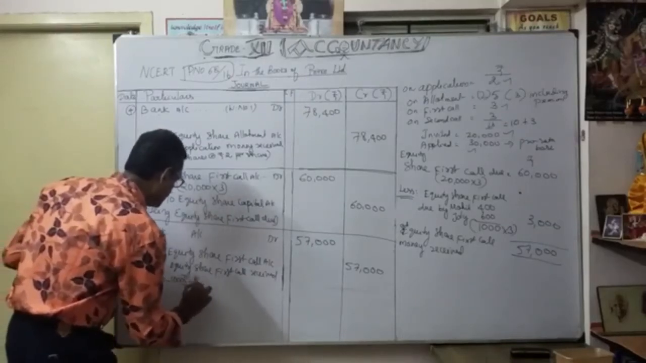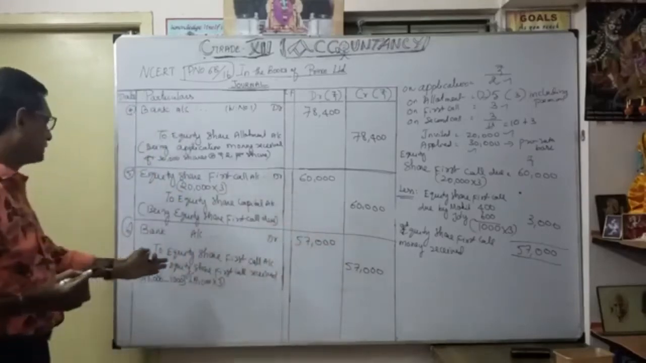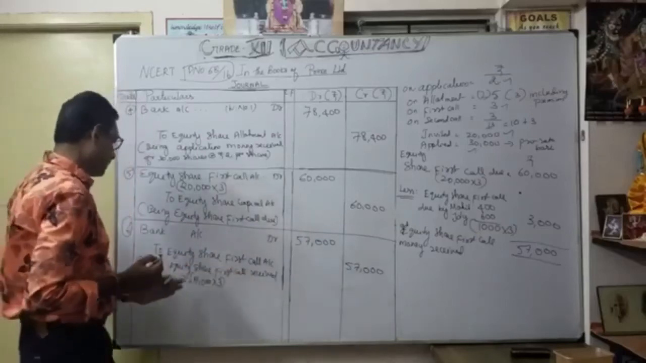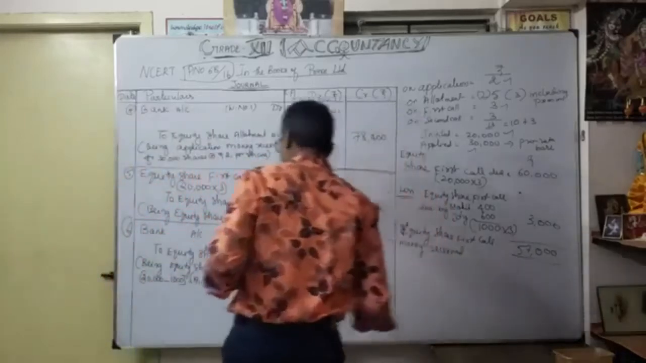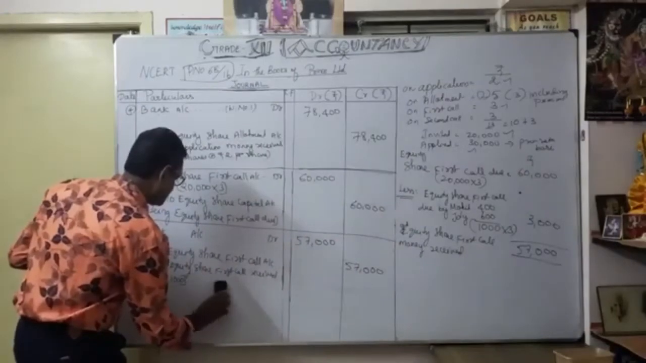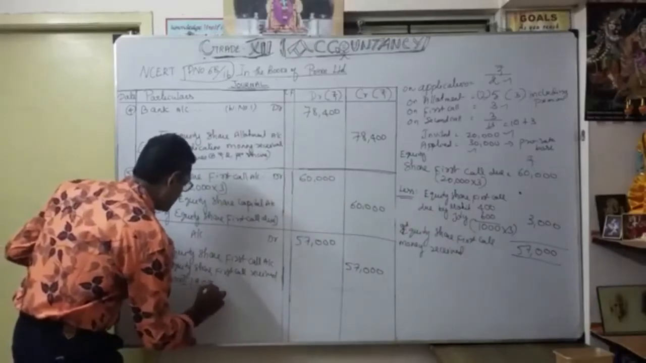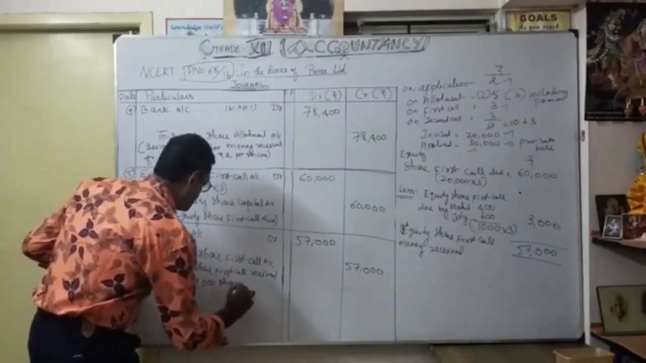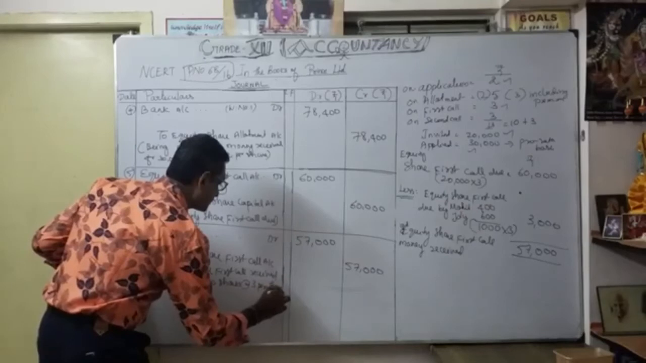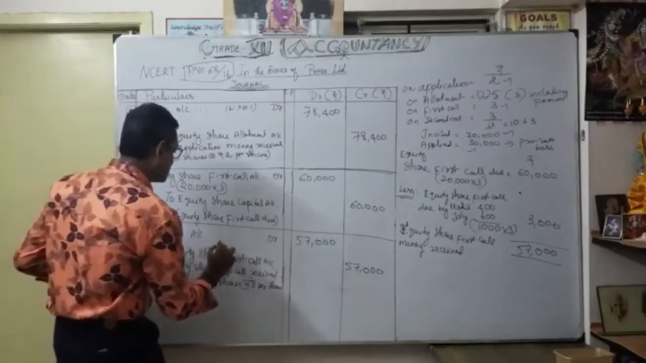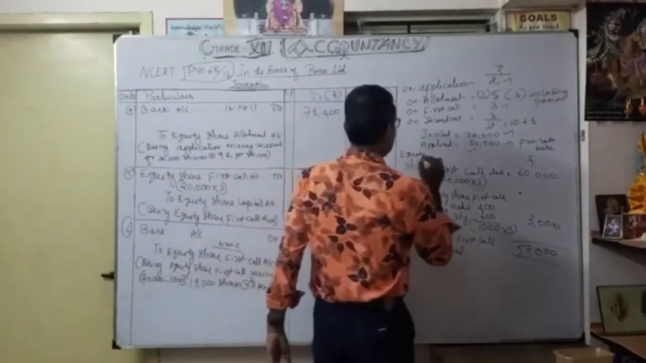So totally 19,000 shares only received. So into 3, get it? 57,000. We received equity shares first call. How many shares? 19,000 shares. You can write 19,000 shares received at the rate of 3 per share. Okay, now understood? This is working note number 2. That's very important.